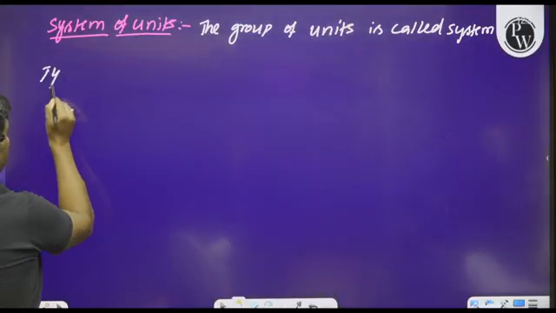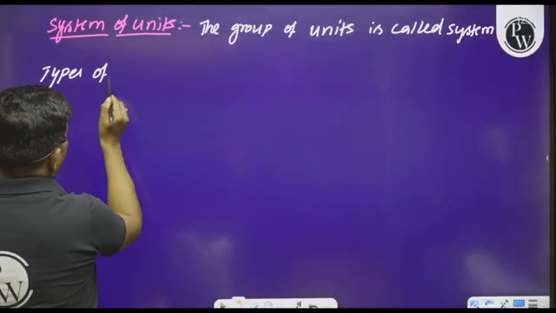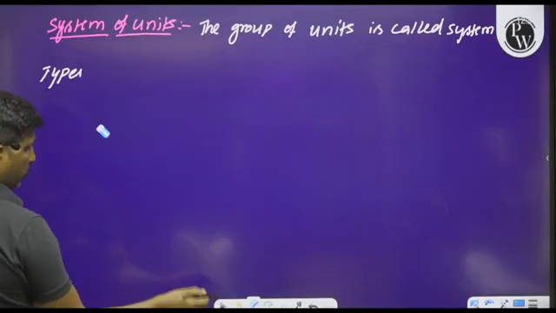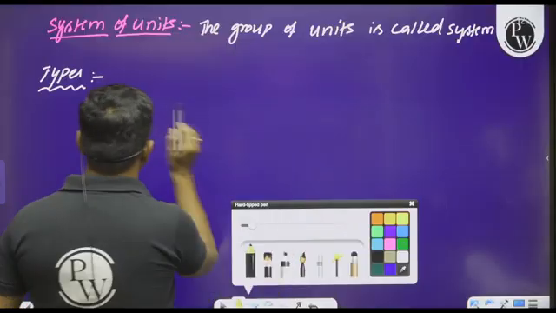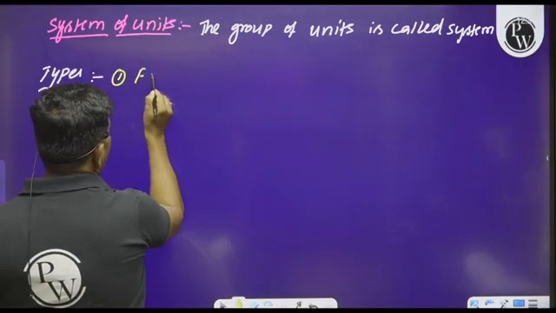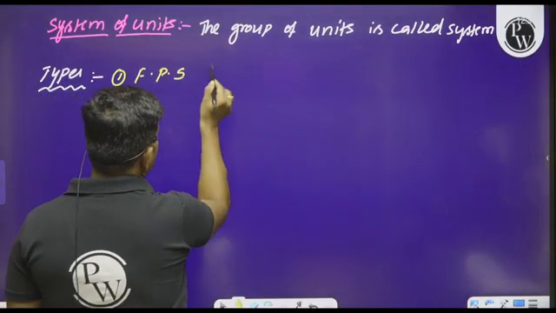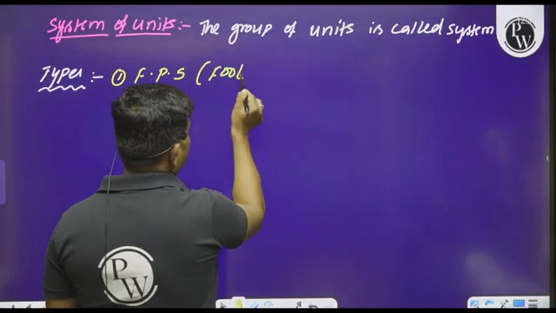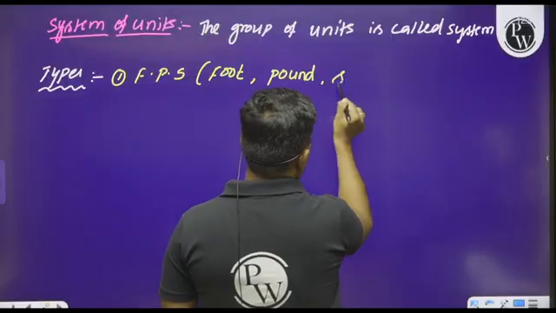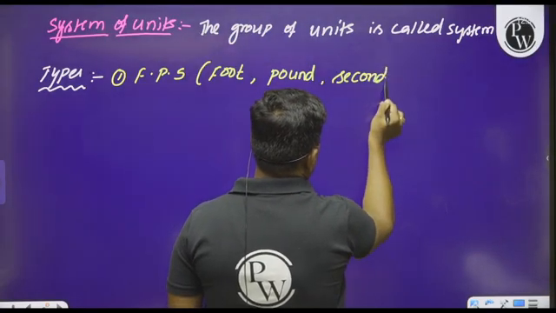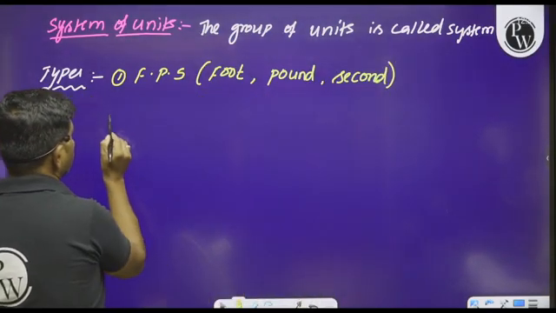There are different types of system of units. What are they? First one we can go with the FPS system. F stands for foot, P stands for pound, and S stands for second. FPS system.